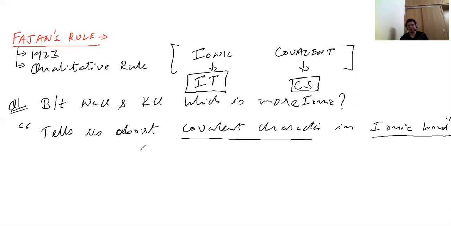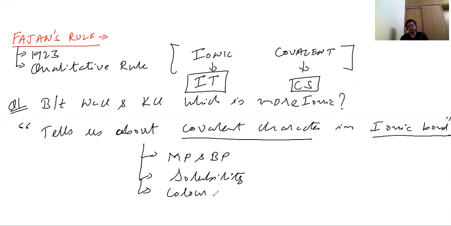So this will affect various things. First, it will affect the melting point and the boiling point of the compound. Second, it will affect the solubility of the compound. Third, it will affect the color of the compound, etc. A few more applications are there. When I build the concept, we will talk about that. At this point of time, just remember that Fajan's rule tells us about the covalent character in ionic bond. In that case, we have to apply Fajan's rule.